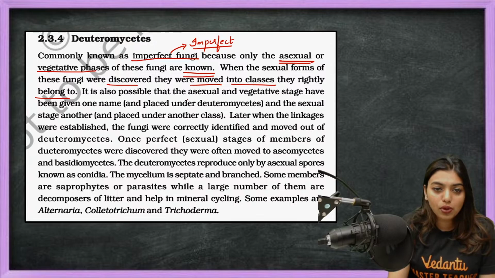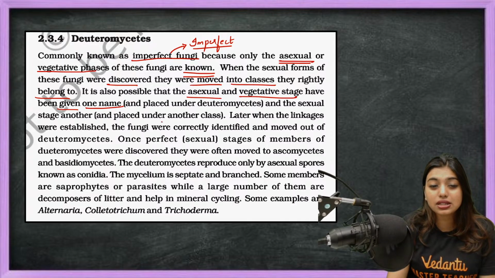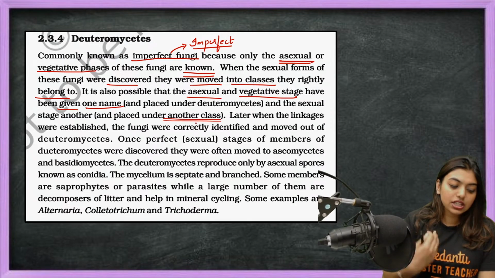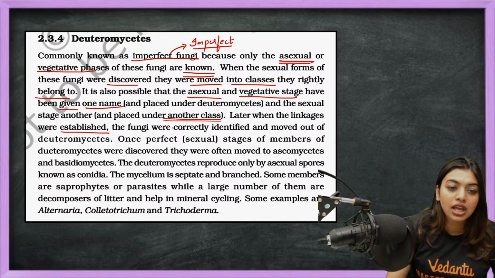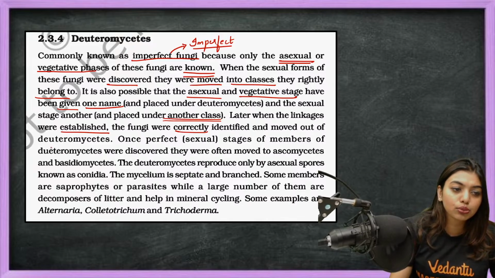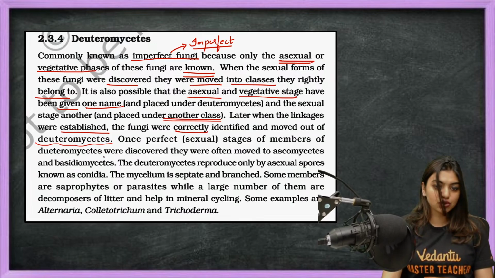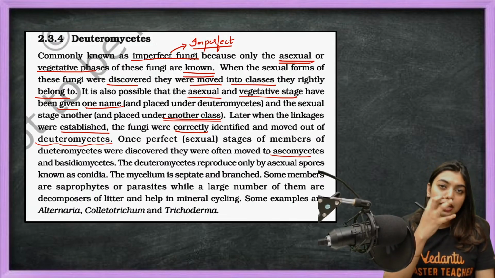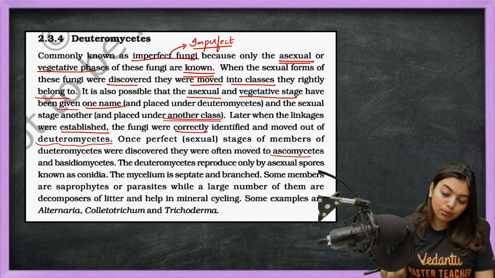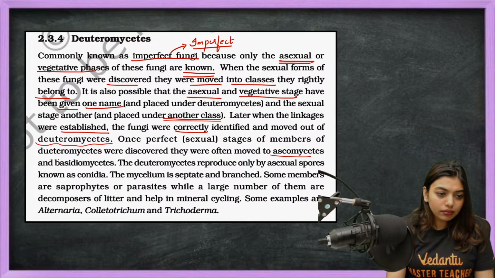It is also possible that the asexual and the vegetative stage were given one name and the sexual stage another, and placed under another class. So when the sexual phase was known, they were put into another class. Later, when the linkages were established, the fungi were correctly identified and moved out of Deuteromycetes. Once the perfect sexual stage of the members of Deuteromycetes was discovered, they were often moved to Ascomycetes. So whenever the sexual phase was found, they were pushed into Ascomycetes, told that you do not belong here, you go that side. Okay, and Basidiomycetes.